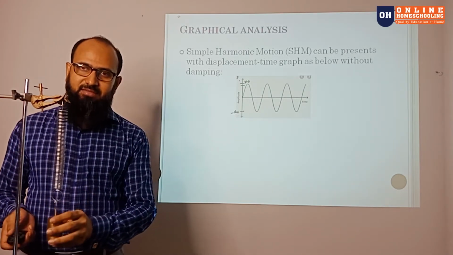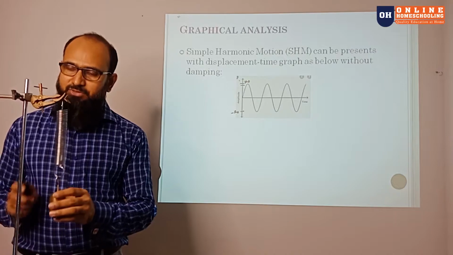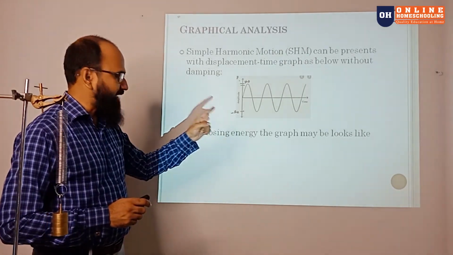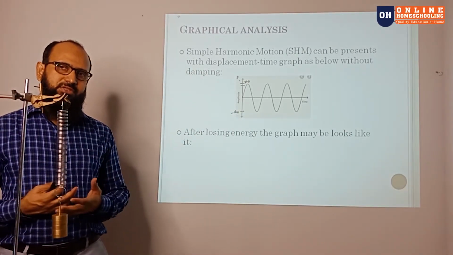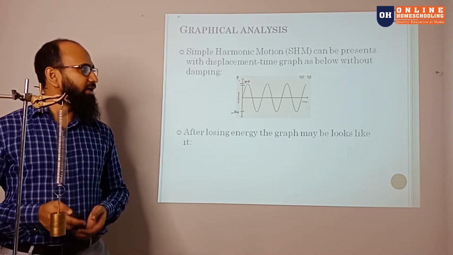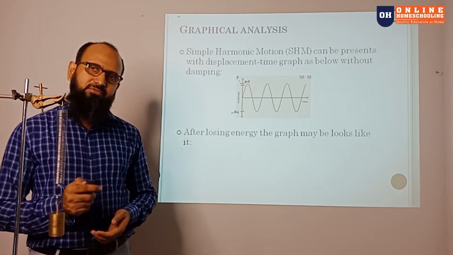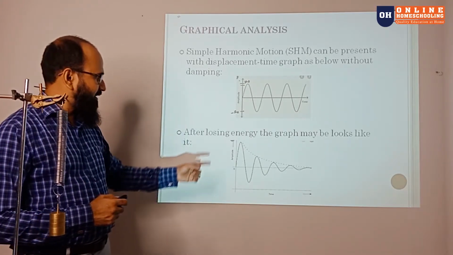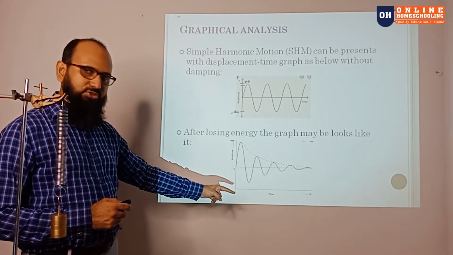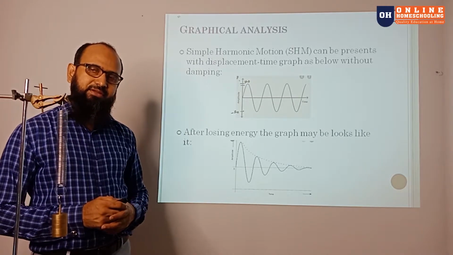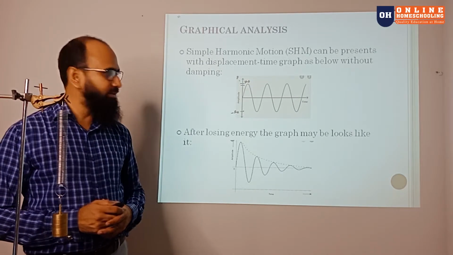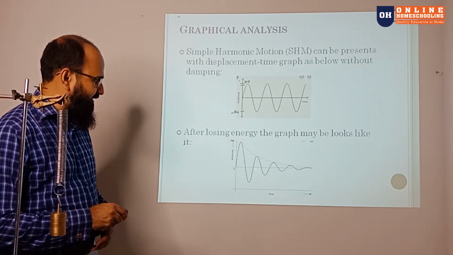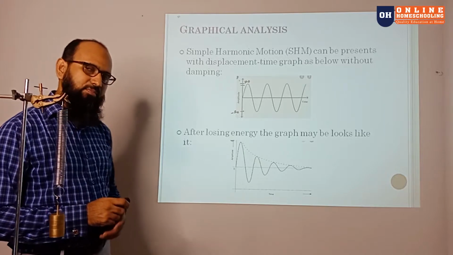But if there is some loss of energy, it slows down. Now, after losing some energy, from the above graph, how will the new graph look? If they lose some energy, the new graph will look like this. In this graph, you can see the amplitude is decreasing gradually, and the time period is increased a little bit more. So here the time period, and here this time period, is increasing a little bit more.